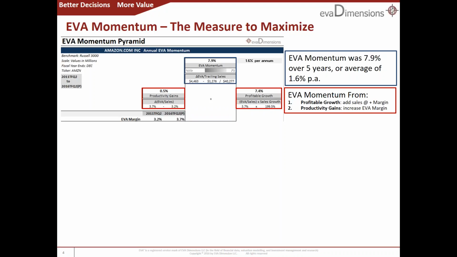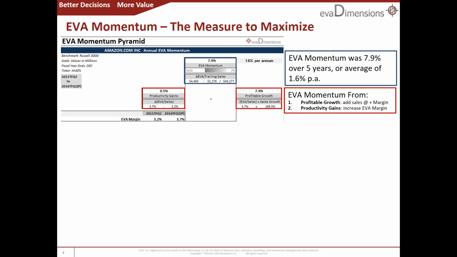Management can also add EVA and add value by adding sales at positive EVA margins, which is something Amazon did in spades. It added 200% to its sales, and the sales it added to EVA the 3.7% margin rate. Multiply those two together, and that produced almost all the momentum and all the added value, and yet that is an accomplishment that a measure like ROI completely ignores.